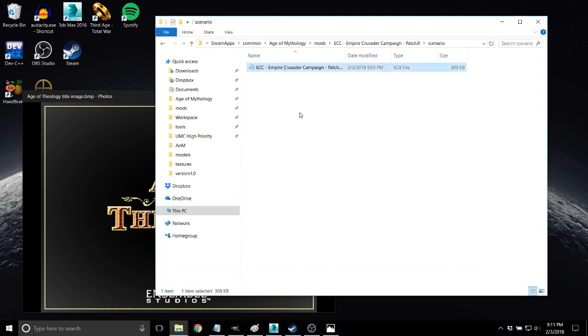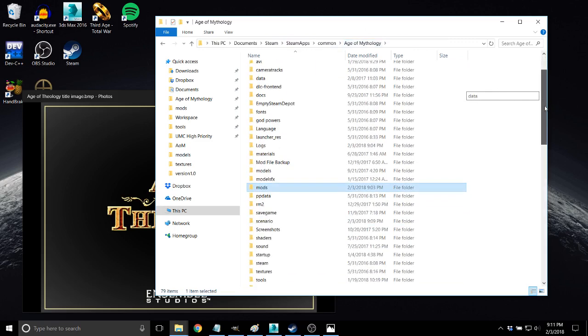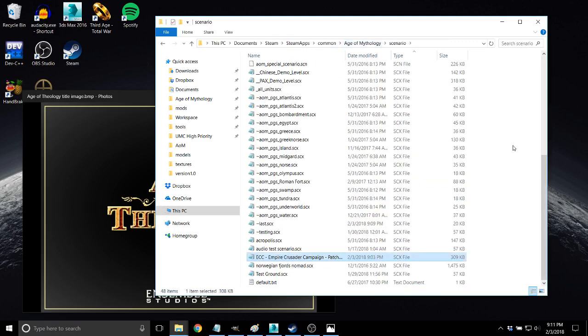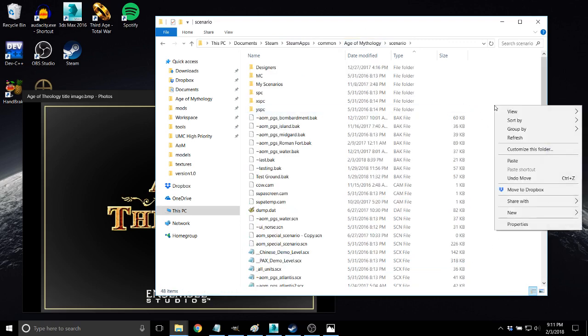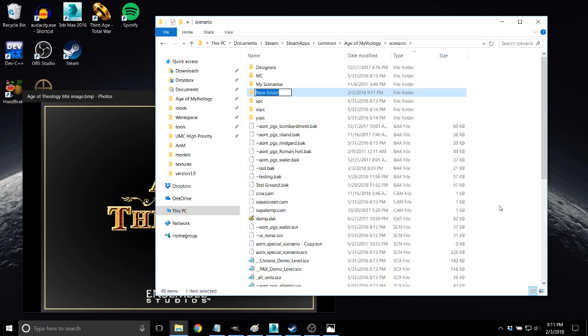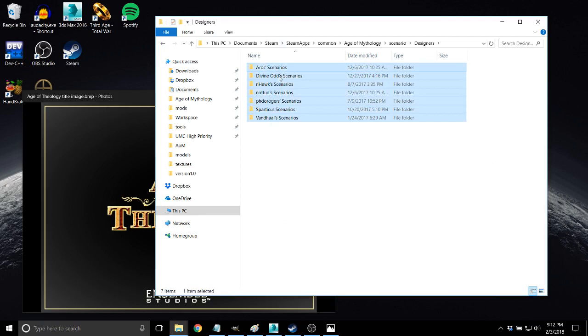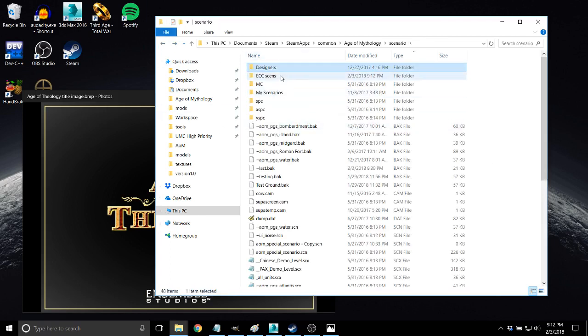At any rate, I'm going to take this scenario file from his mod, and I'm going to go back and put it in my scenario folder. Just Control-C, Control-V. And actually what I like to do is put it here, ECC sends or something. And what I have done actually is I've separated some of my favorite scenario designers. They all have their own folders within my scenario folder.